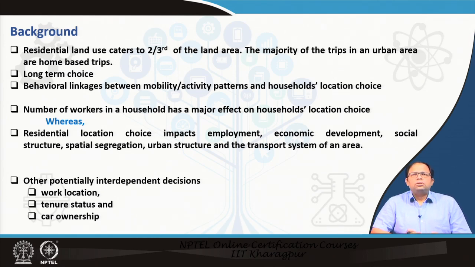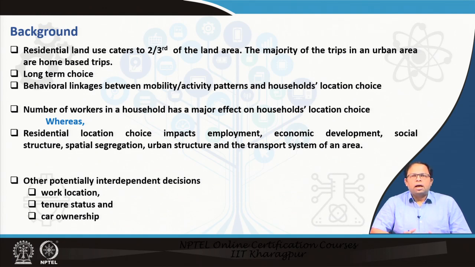The decision to choose a particular area, or to change the area, is also interdependent with many other decisions. For example, it is very connected with the decision to choose a work location, or the decision to go to work somewhere. It is also connected with the tenure status. Depending on the tenure status, people sometimes choose their location, and it also depends on car ownership to some extent.